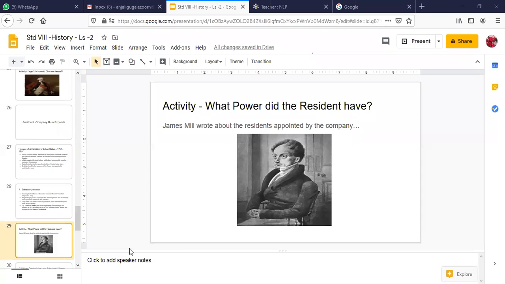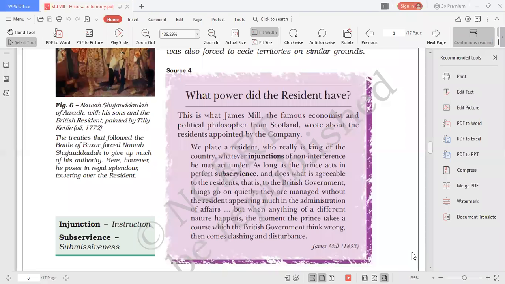So let's have a look at that activity. I'll just quickly share one screen with you from your book. Is this screen visible to all?